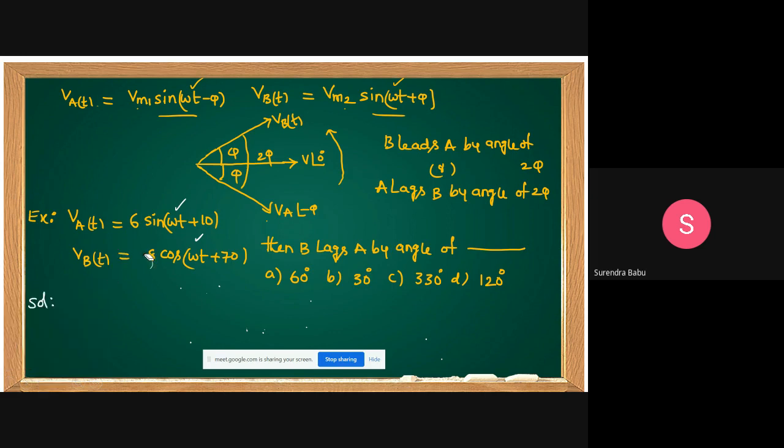I will take this as cos omega t plus 70.